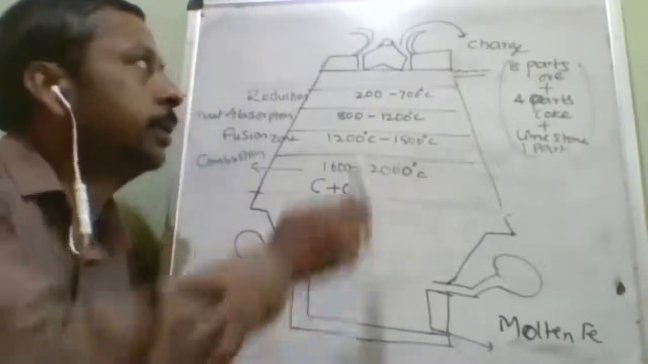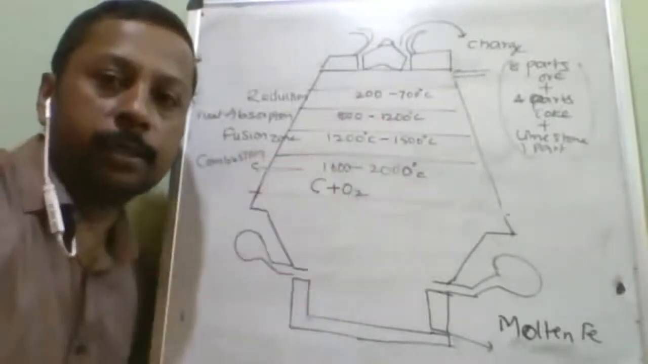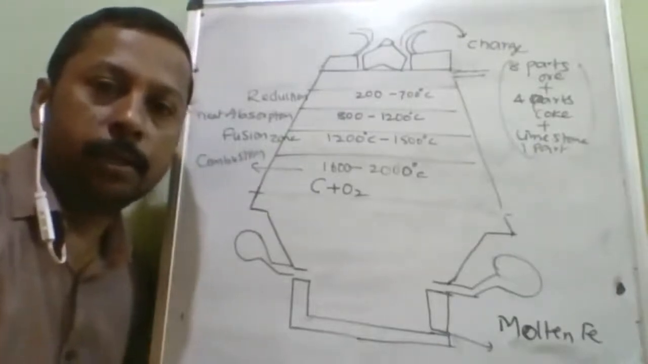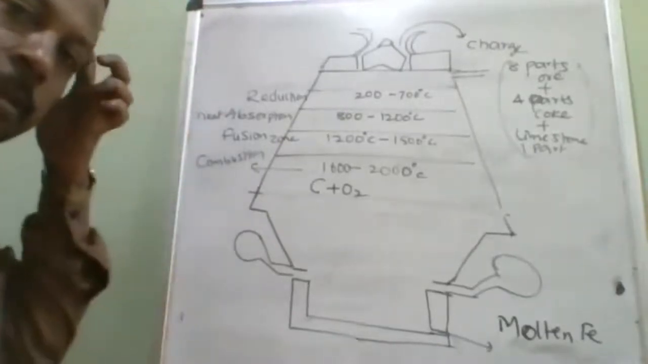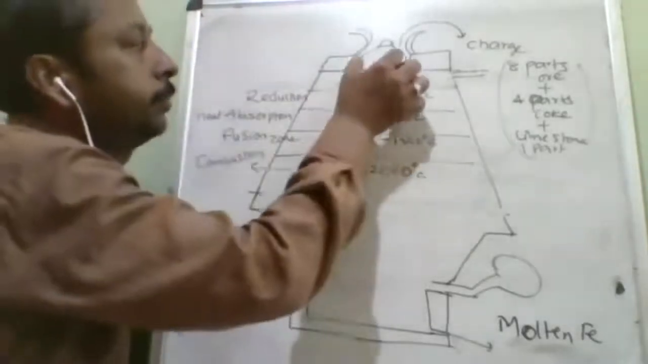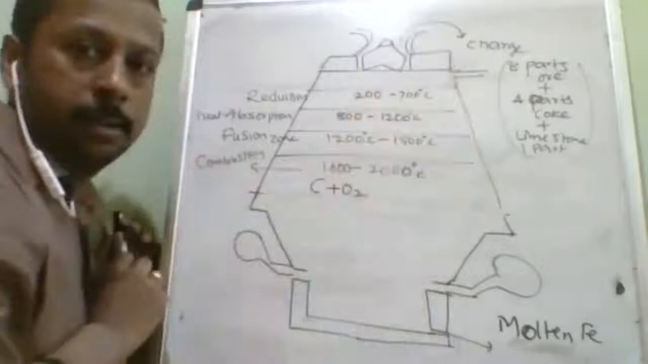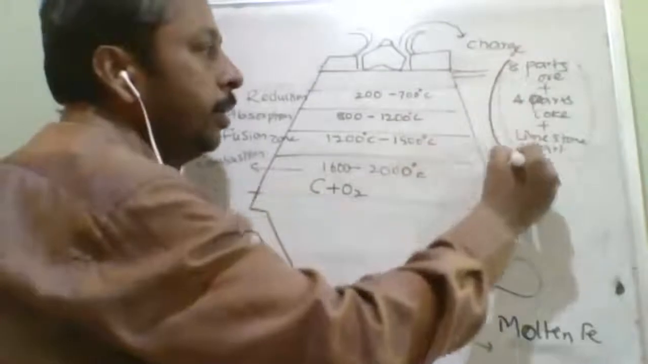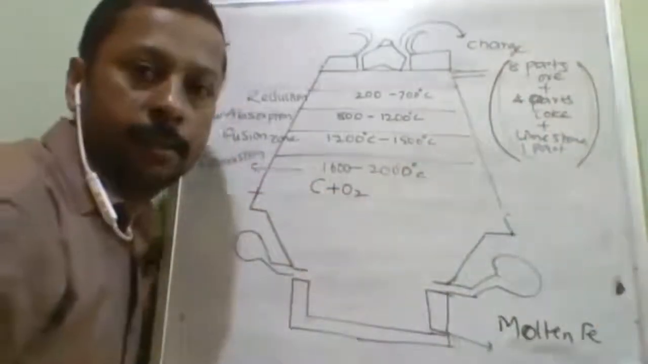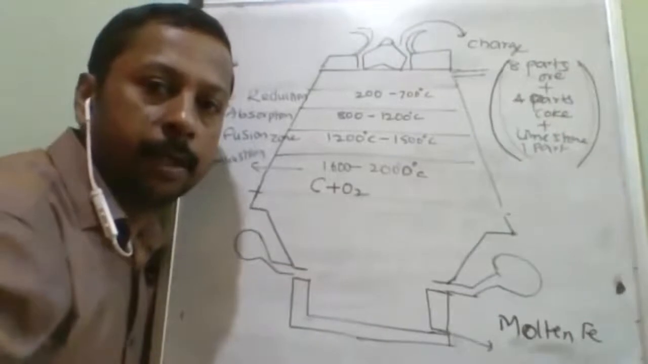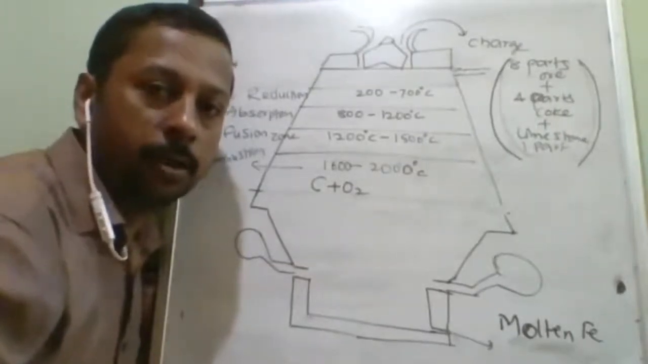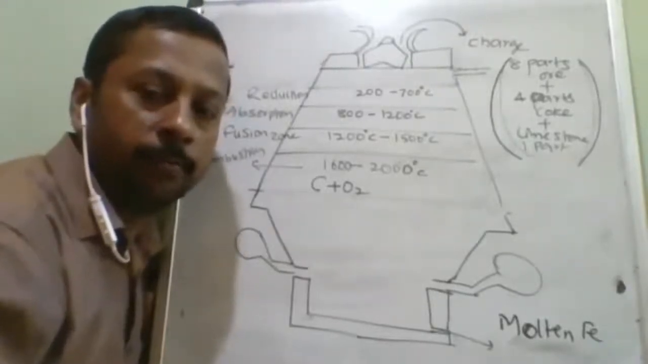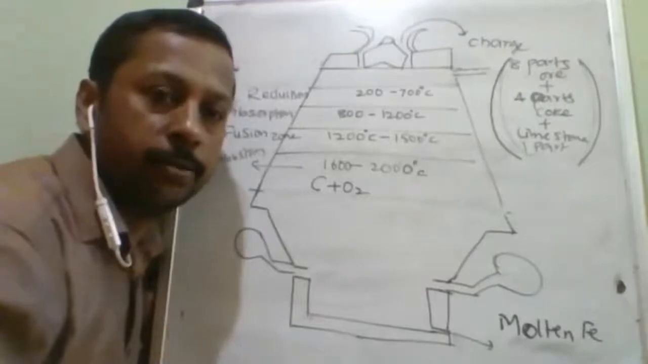So first of all, this is the cup and cone arrangement. There was a question, what is the use of the cup and cone arrangement? In this, what happens is, when you are putting the charge, it is not a positive or negative charge. Charge is a mixture of three things. First major part is 8 parts of ore, and 4 parts of coke. Coke is used as a reducing agent here.